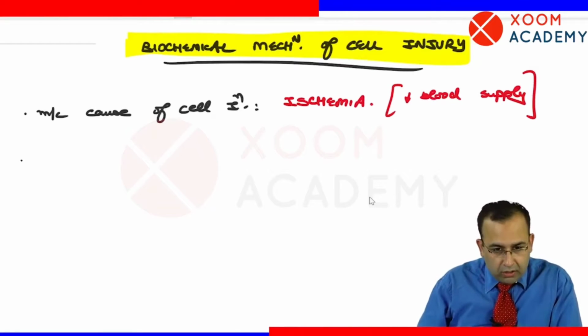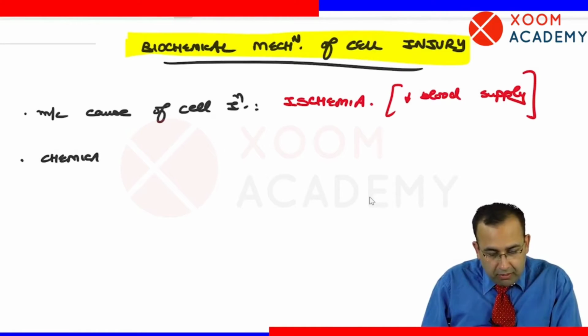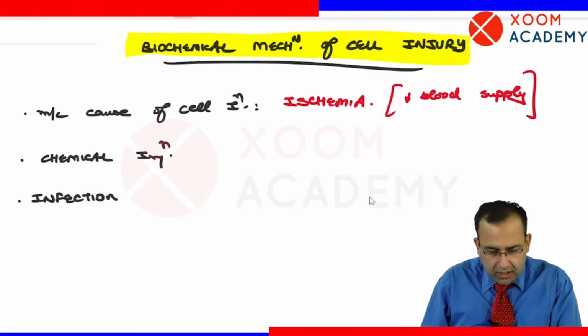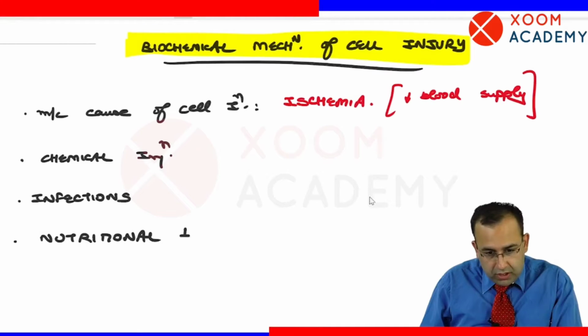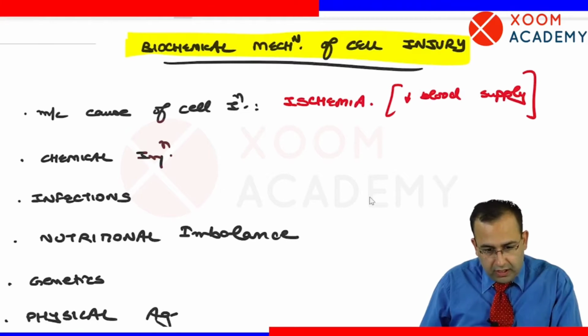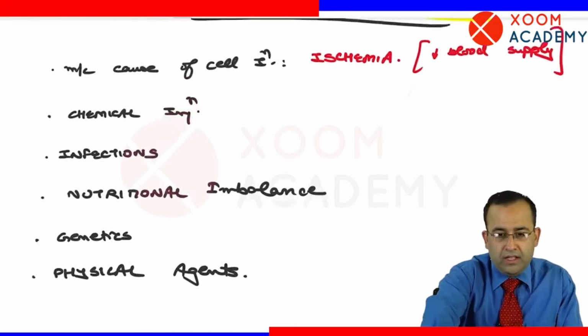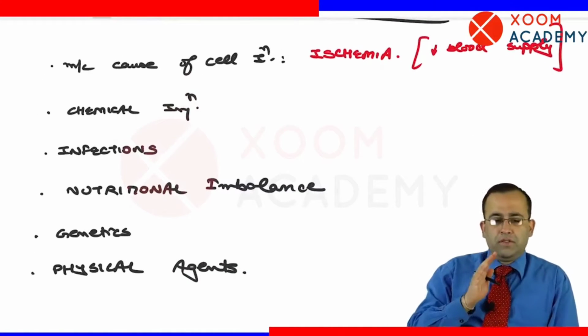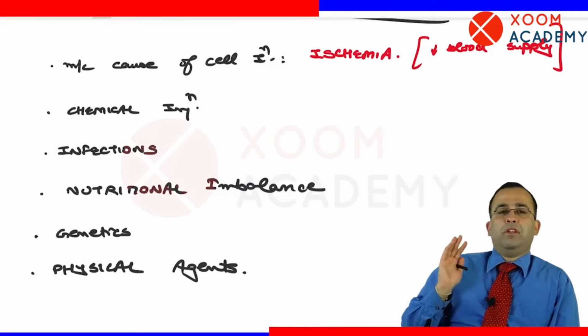Next point. Other causes of cell injury: chemical injury, infections. Other causes of cell injury, they are not important. Chemical injury, infections, nutritional imbalance, that is protein energy malnutrition, not having a proper diet, genetics, genetic factors, or physical agents. These are the other causes of cell injury, most common cause of which is ischemia.